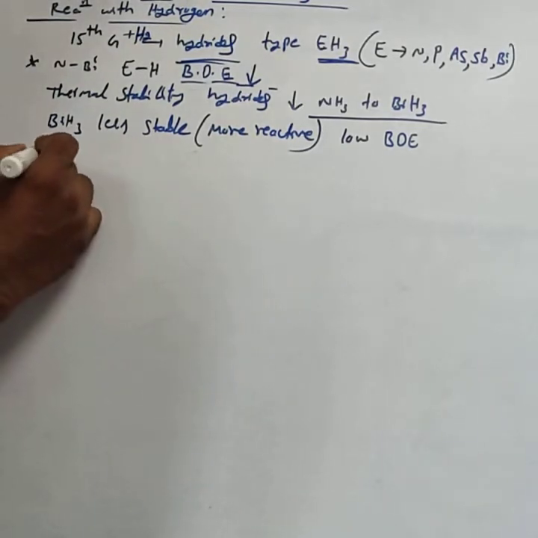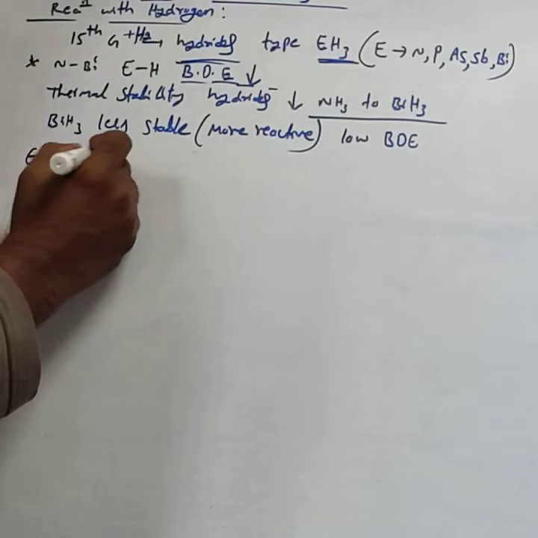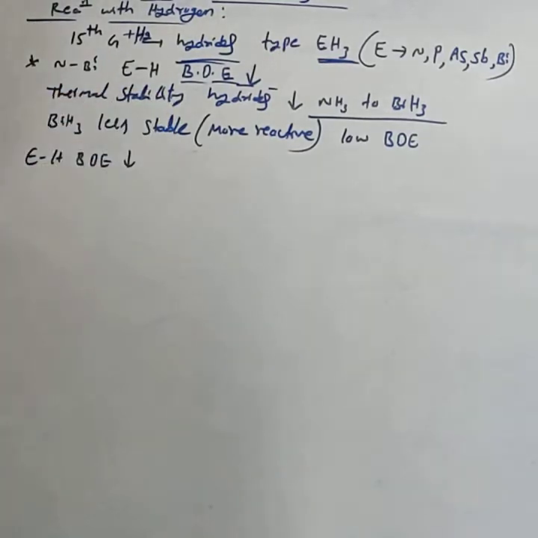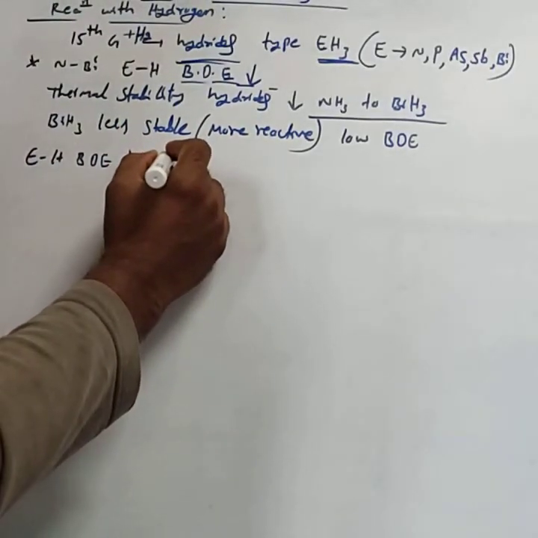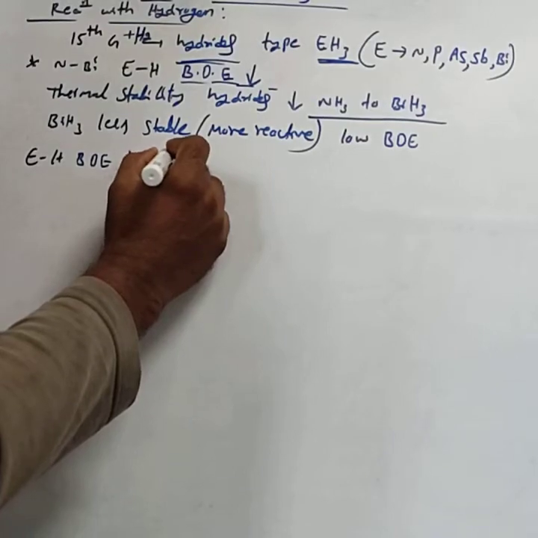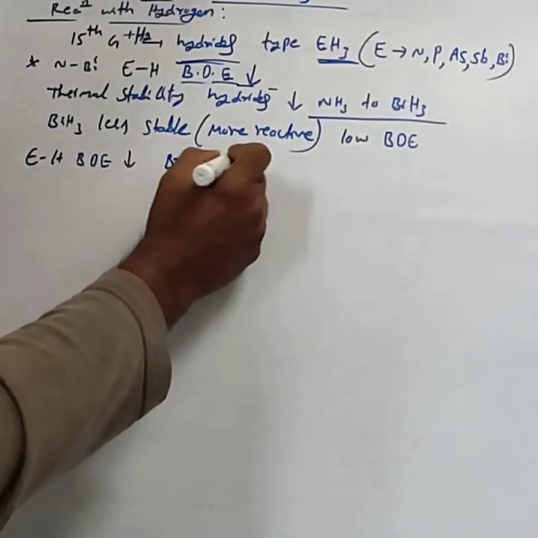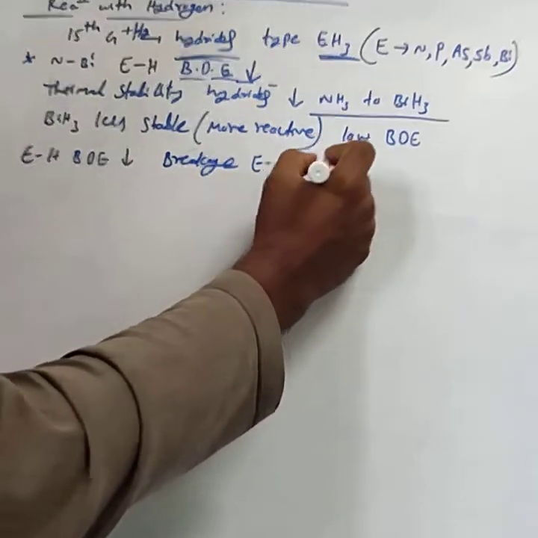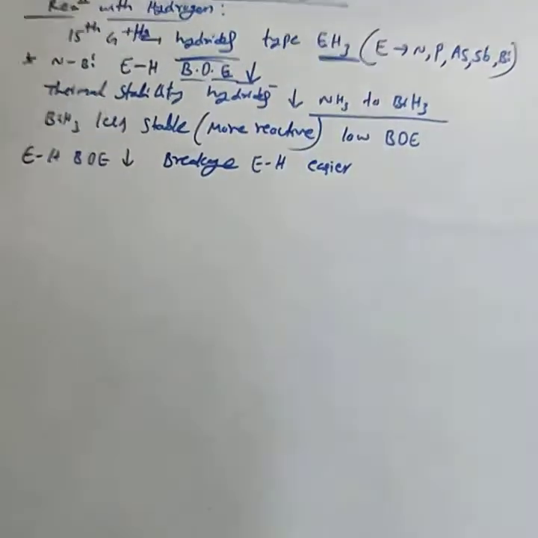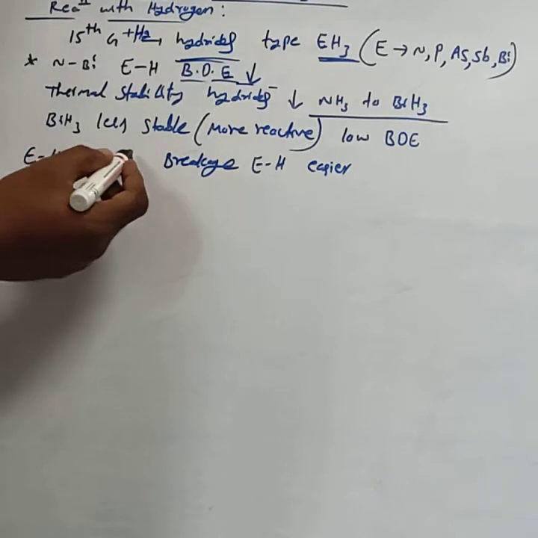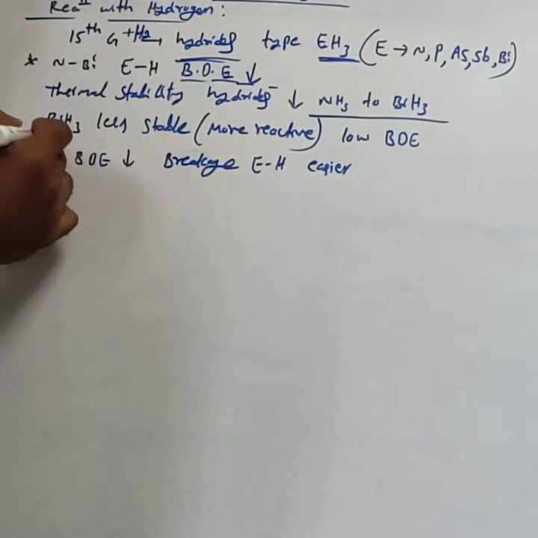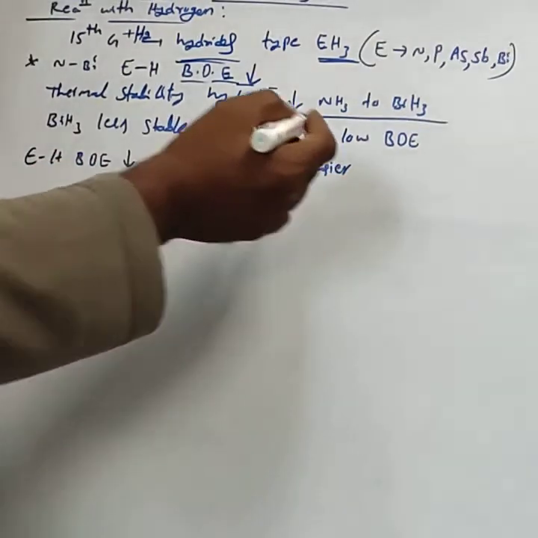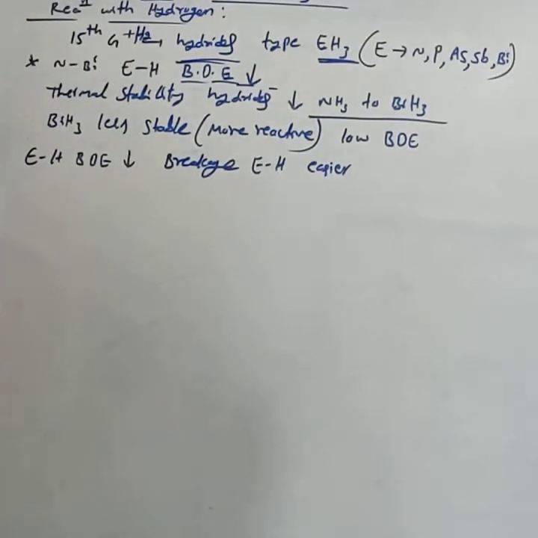When the E-H bond dissociation enthalpy decreases, the breakage of the E-H bond becomes easier.